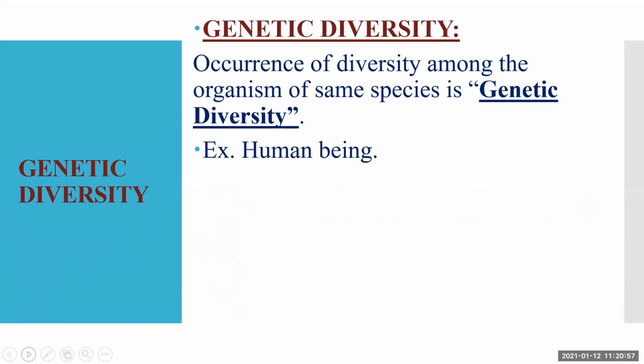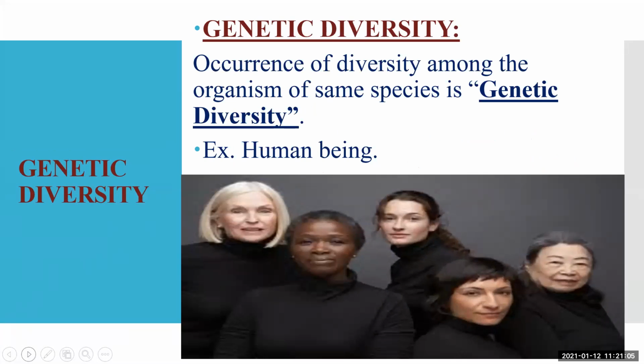Occurrence of diversity among the organisms of the same species is genetic diversity. For example, human beings. This picture will give you a clear idea. See here, these are all human beings, but you can see they are genetically different. We all are genetically different from each other. So this is genetic diversity.